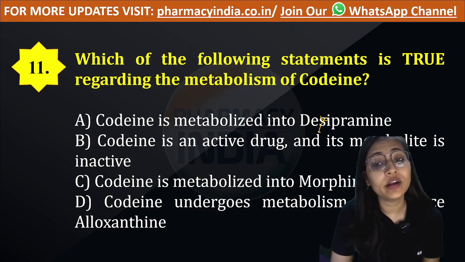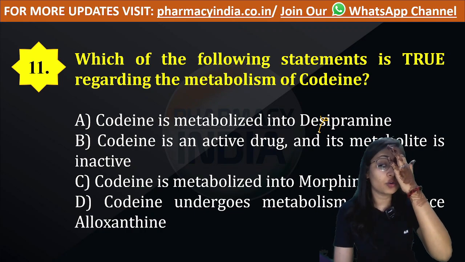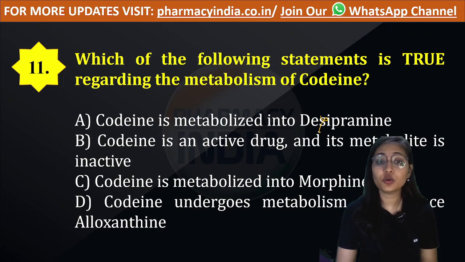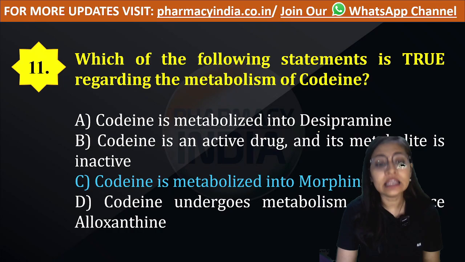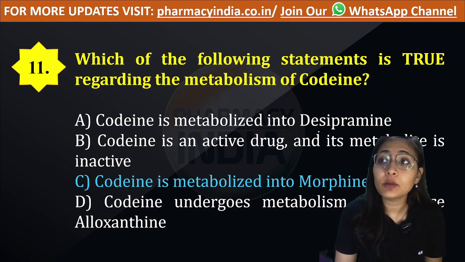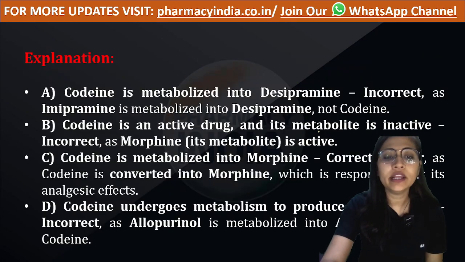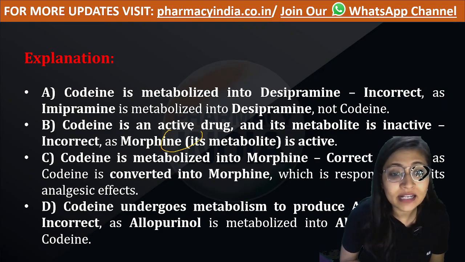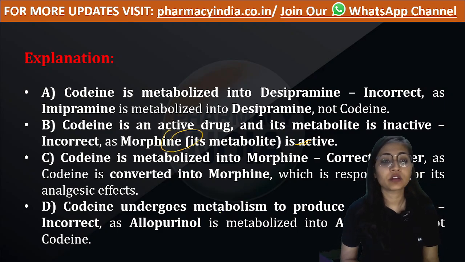Option C, codeine is metabolized into morphine. Option D, codeine undergoes metabolism to produce alloxanthine. Which among the following is true? Option C is true. Codeine is metabolized into morphine. Codeine is the active drug. It gets converted into morphine, which is its metabolite and is active.